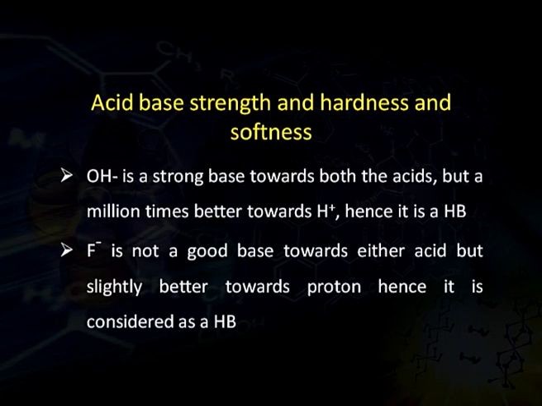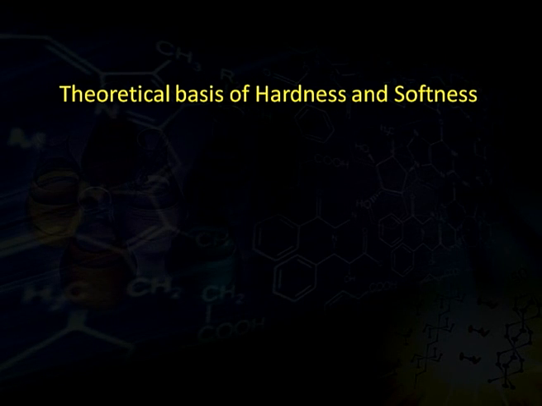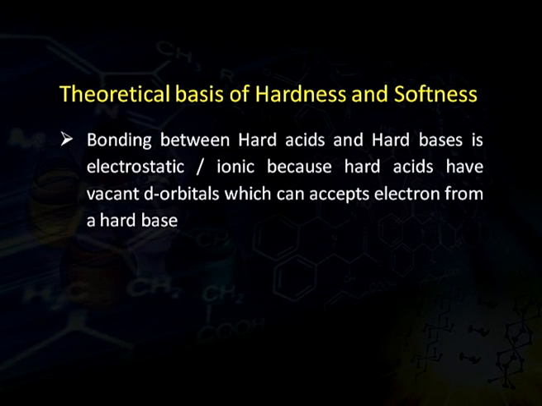Hence, it is considered a hard base, because proton is a hard base and whosoever will form a stable complex with a hard acid would be a hard base. Now, coming on to the theoretical basis of hardness and softness. Bonding between hard acids and hard bases is mainly electrostatic or ionic, because hard acids have vacant d orbitals which can accept electrons from a hard base.